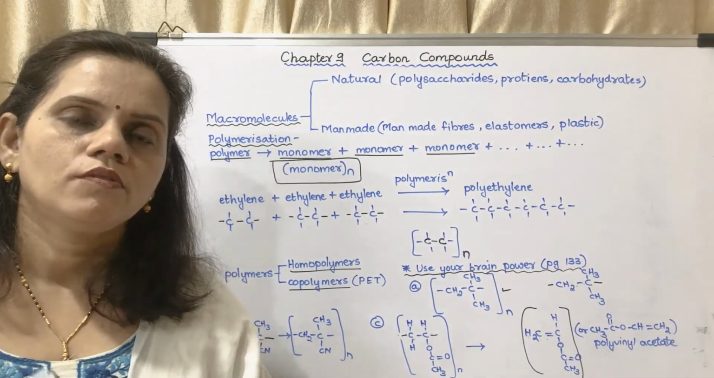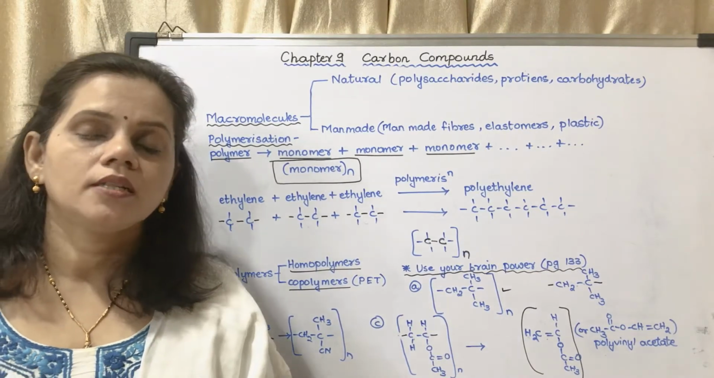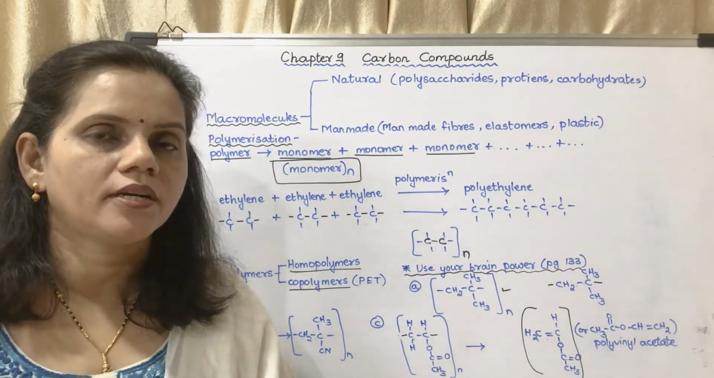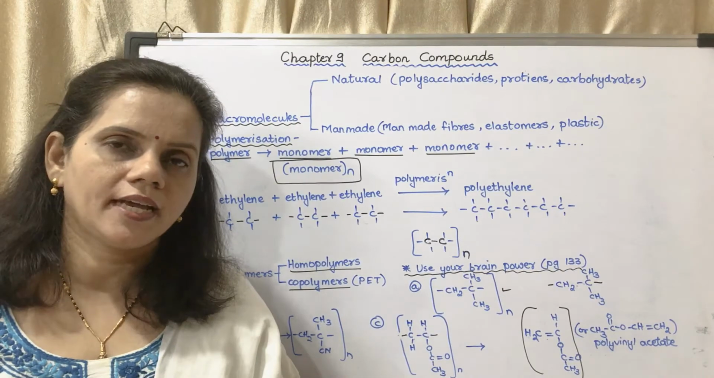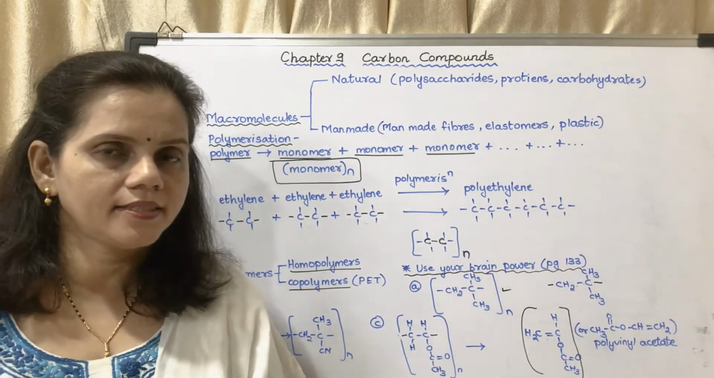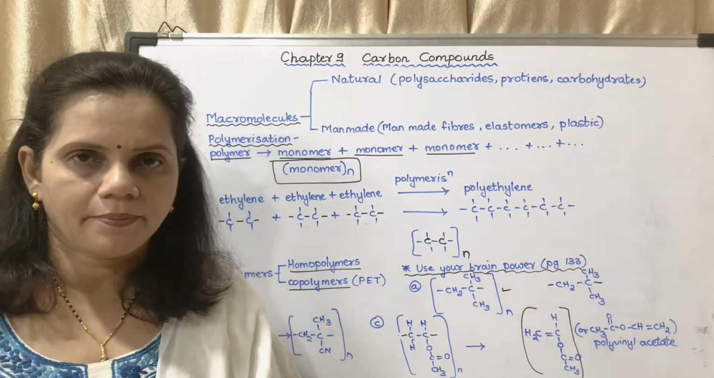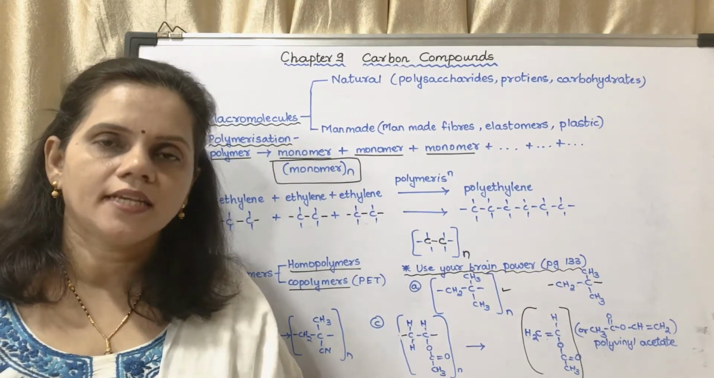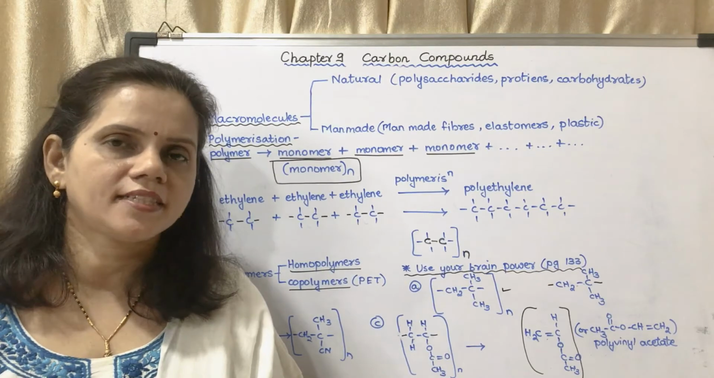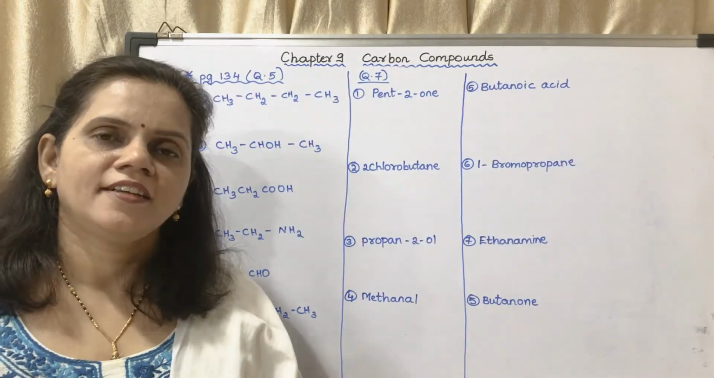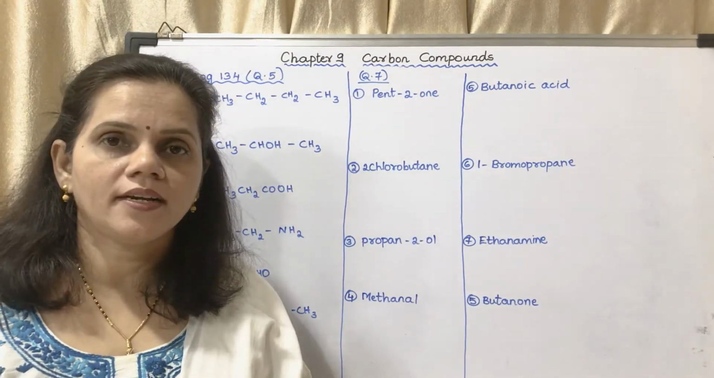Okay, so we have finished with the chapter. This chapter is very, very important. You have to read it several times, practice it several times, then only you will be able to study the chapter. Okay, now we will see the IUPAC namings in the exercise. Exercise question on page number 134.